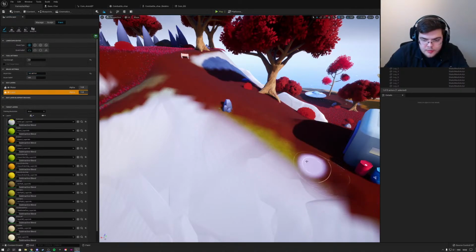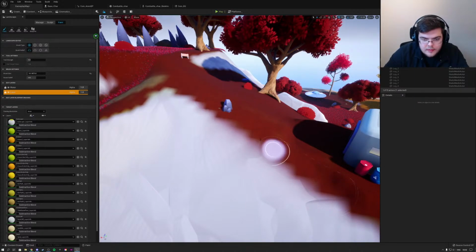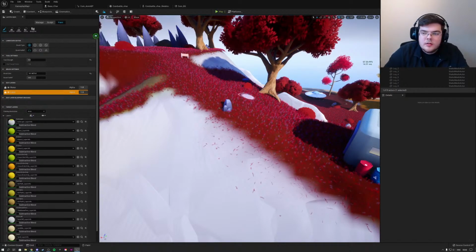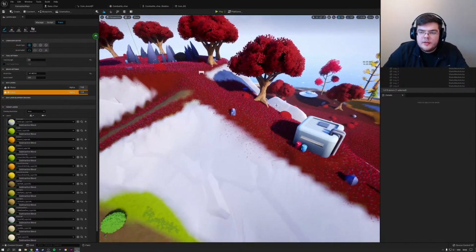Everything is so smooth, man. Okay, look, I'm painting it back. If you turn on the FPS counter, someone is saying my FPS went from 144 to 80 from UE4 to UE5. Show FPS. Okay, so currently we got 70 FPS, it looks like.